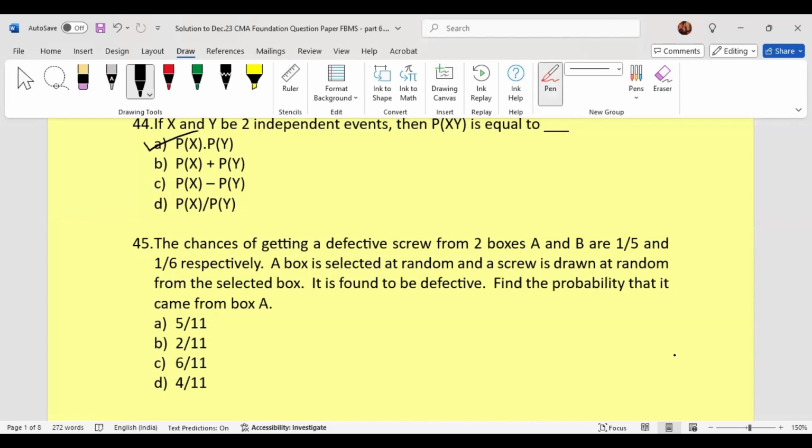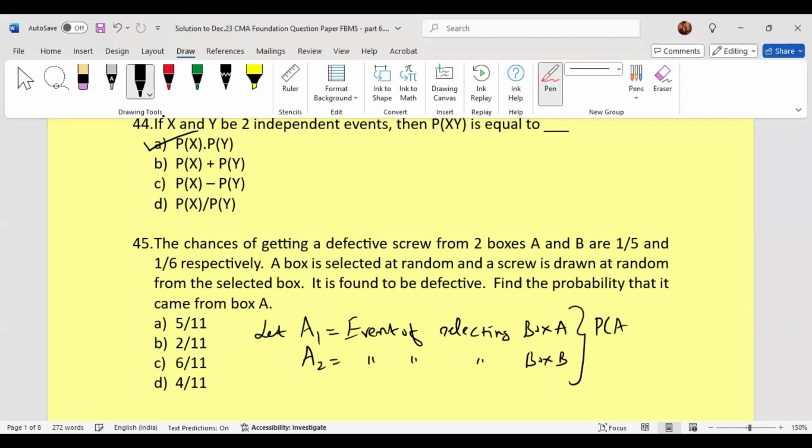So here we will define certain events. Let A1 equal to event of selecting box A, A2 equal to event of selecting box B. So there are only two boxes, so it is very clear that probability of A1 is half and probability of A2 is also half.